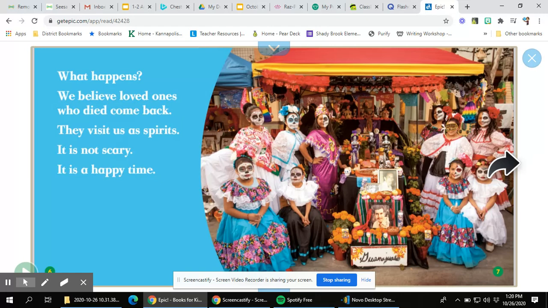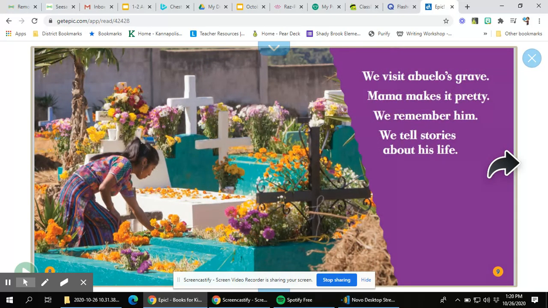We talk about how this is a happy time when they celebrate those that have passed on that they loved. And so you can see some of the pictures of the people that passed on that they loved in here. Here we have a picture of a lady who's visiting Abuelo's grave. Remember what Abuelo means? That's right, grandfather. That's the grandfather's grave or where he is buried. And she comes by to make it look beautiful.